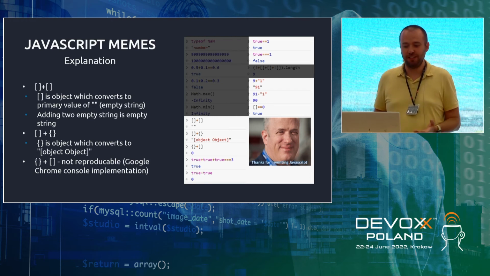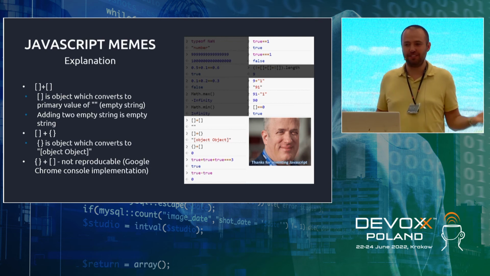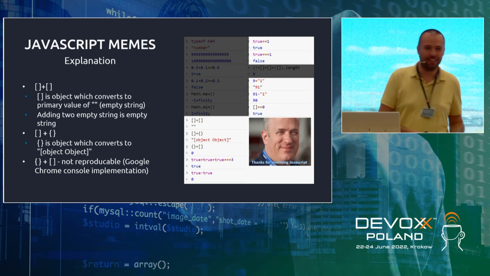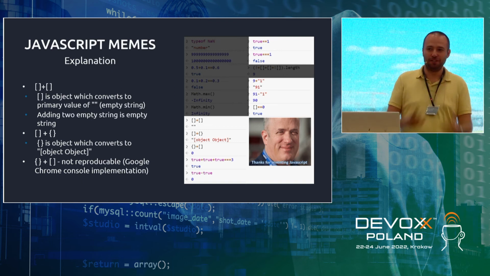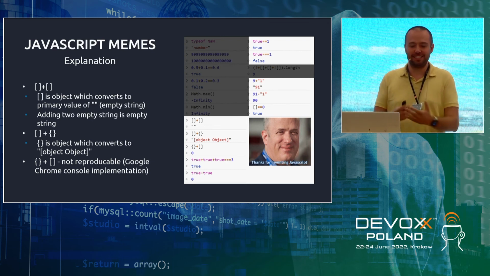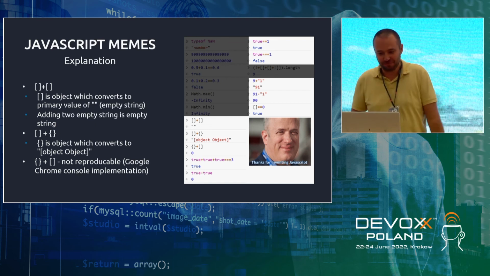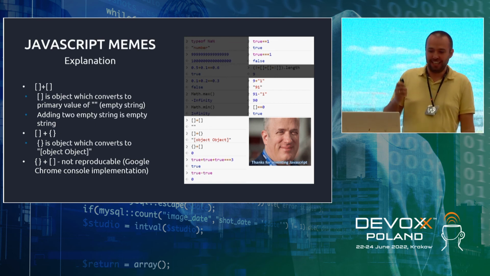Very logical. Then we have an empty array. Empty array will be converted to an empty string. The numeric value of an empty string is 0. 0 double equal sign 0. As simple as that. It's very logical. And why are those people laughing at JavaScript? Because they don't understand it. They don't know how it works. If you know how it works, I know I take all the fun away from it, but it's very logical.